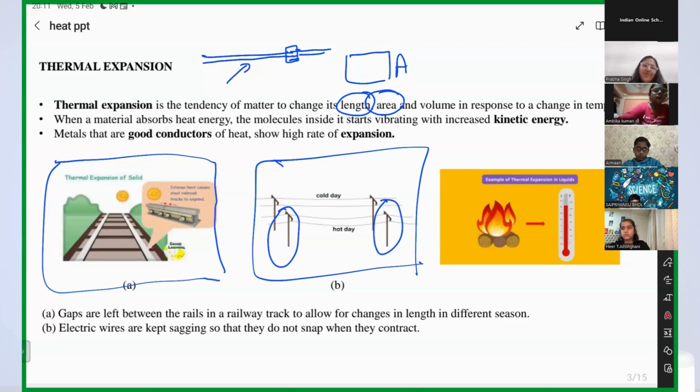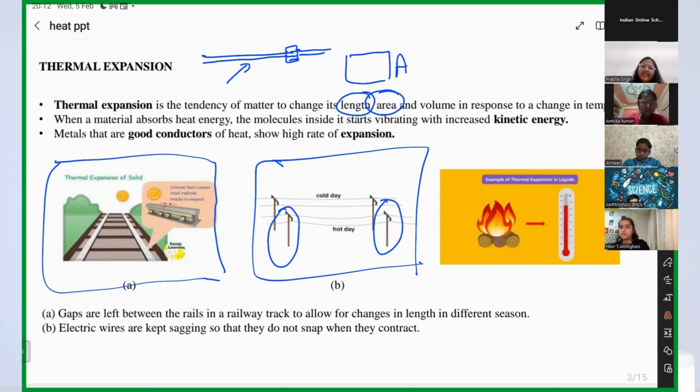Ma'am, the electric wires are always kept sagging so that on cold days, when the electric wires contract, they don't break.